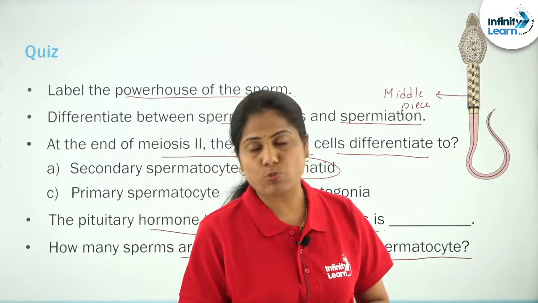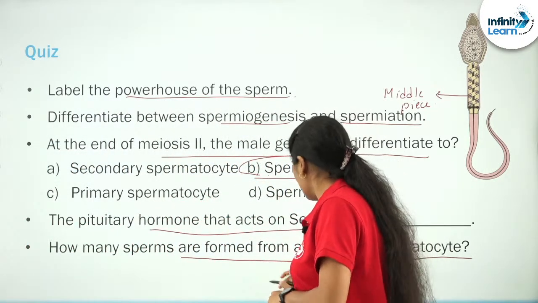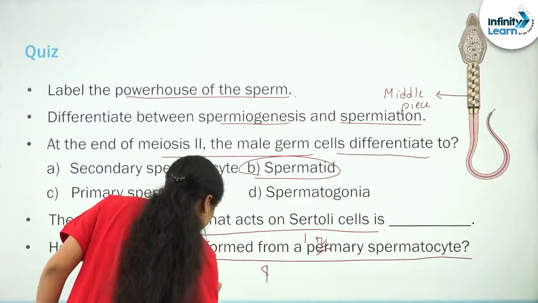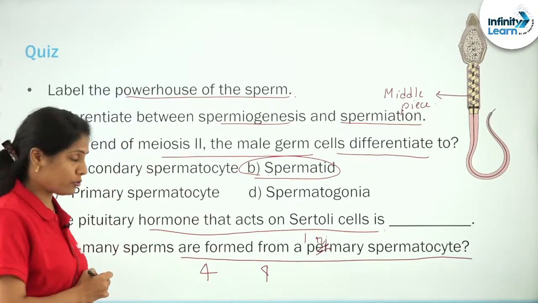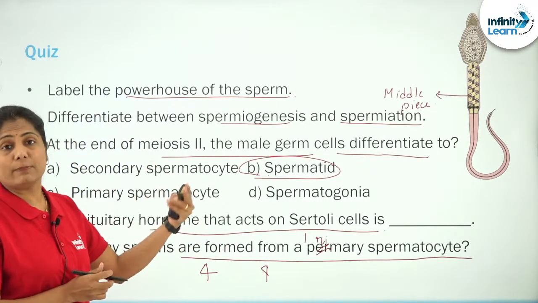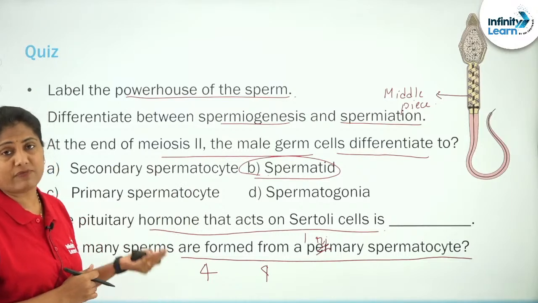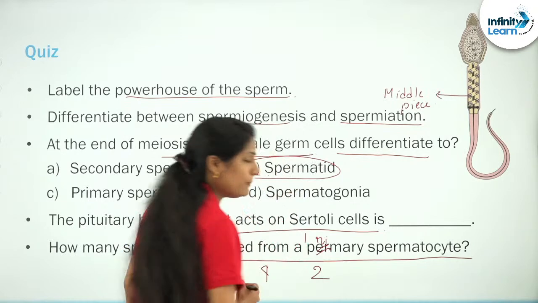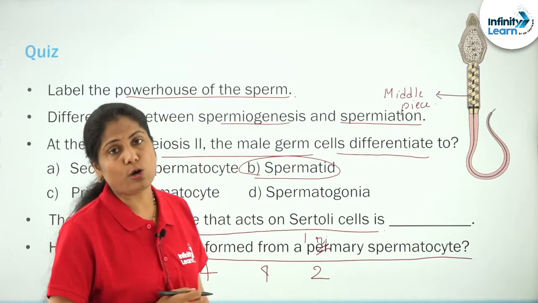One primary spermatocyte will give rise to 4 spermatozoa. Let me put it down here again. And if the question is about one secondary spermatocyte, then the answer will be 2 spermatozoa.